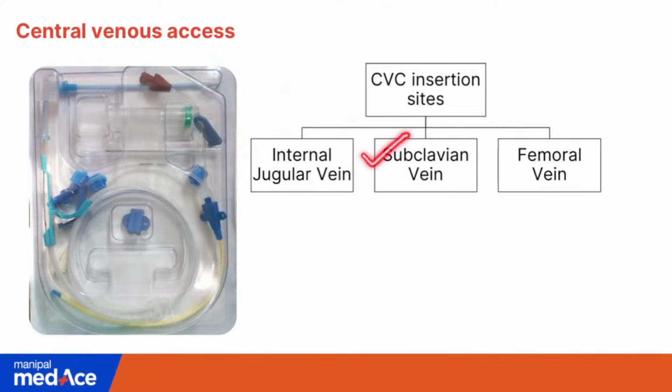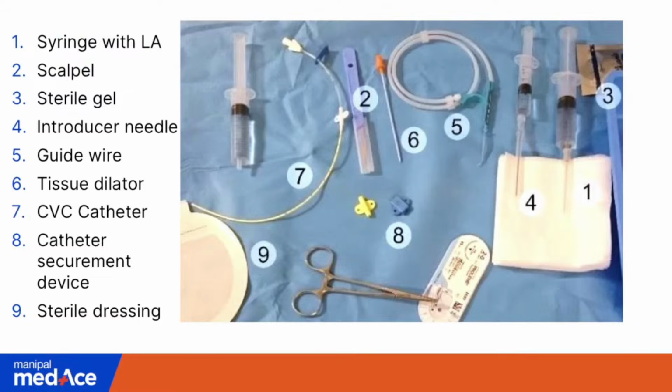Subclavian vein has the least chance of infection, and femoral vein is the easiest central line to pass, especially in emergencies or in case of CPR. Okay, fine. So this is a picture showing contents of the central venous line set.